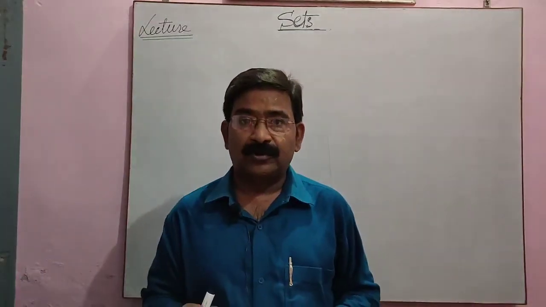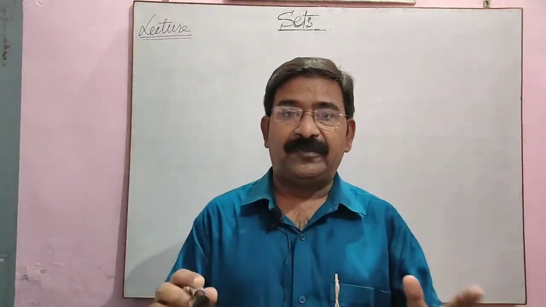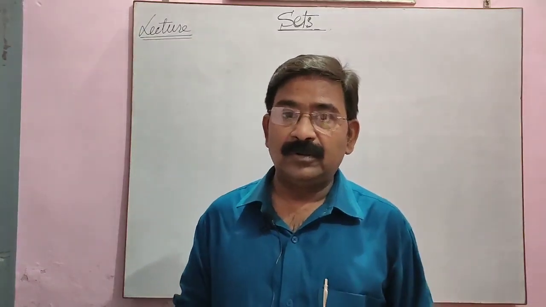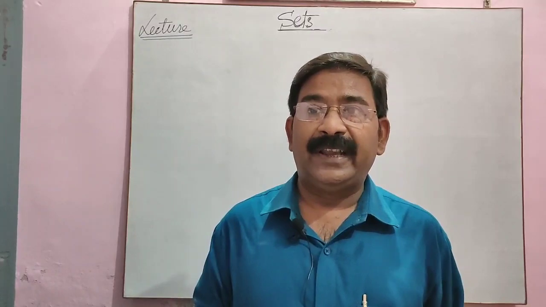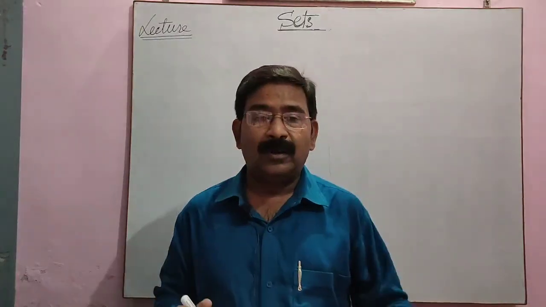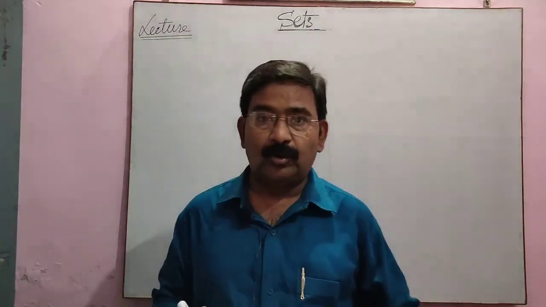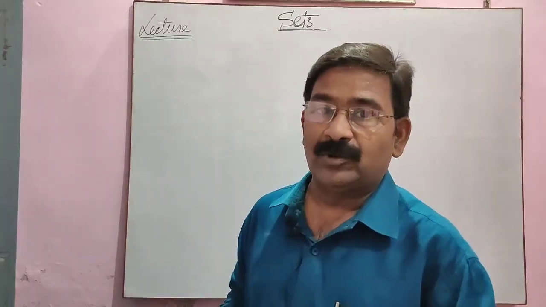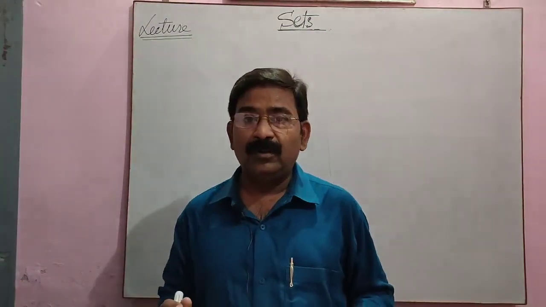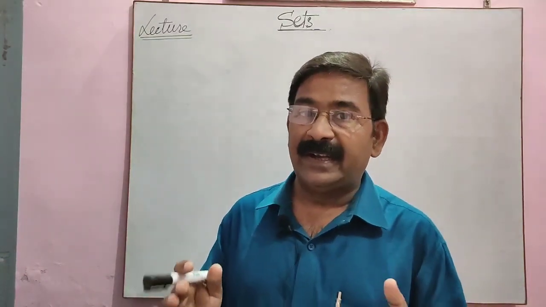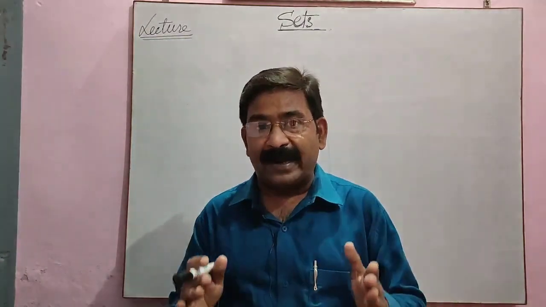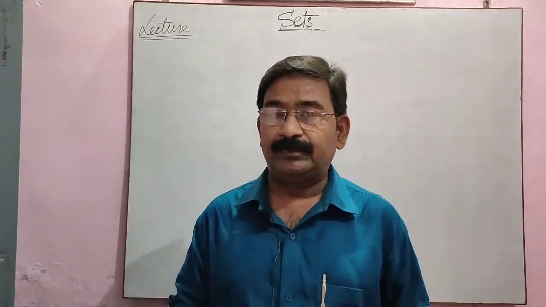Like suppose you have a class of 50 students and someone goes into the class and asks the name of the students one by one. Roll number 1, what is your name? Roll number 2, what is your name? Roll number 3, what is your name? And so on. Means one who is inquiring the names of the students is making data, a collection of the same kind of things, means collecting the names.